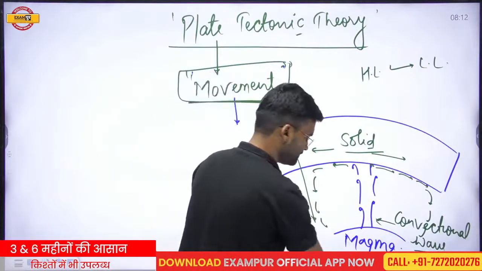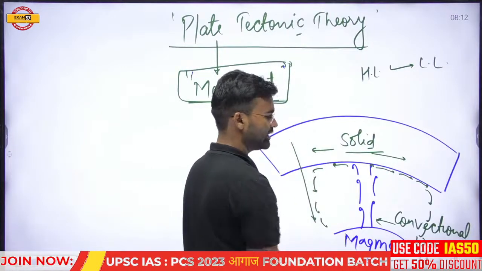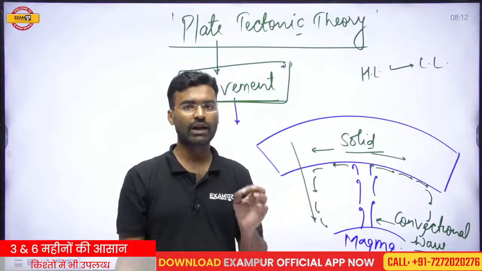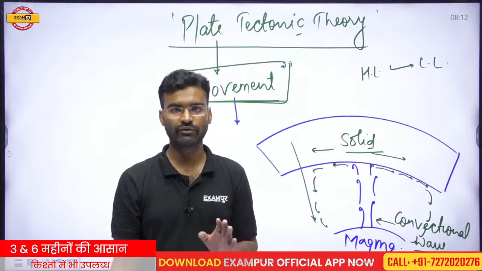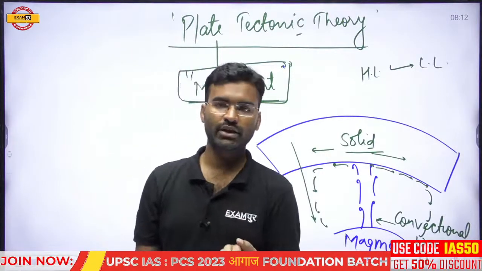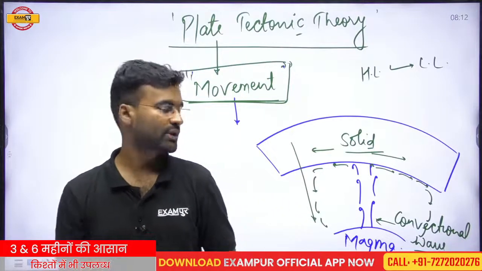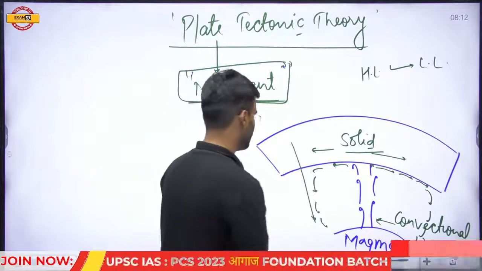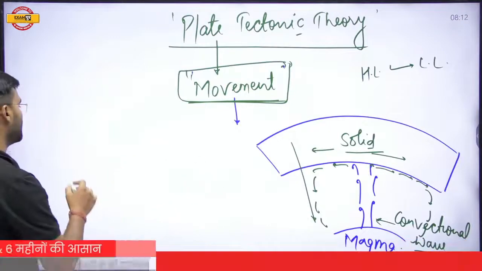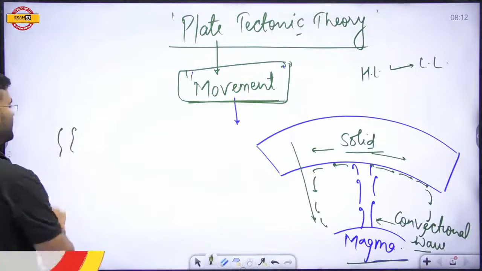Magma chambers are found in the mantle region, and beneath the mantle there is the outer core, which is completely liquid. When any liquid has high temperature, there is a condition for the development of convectional waves. So due to the outer core and the magma chambers in the mantle, convectional wave generation is taking place.